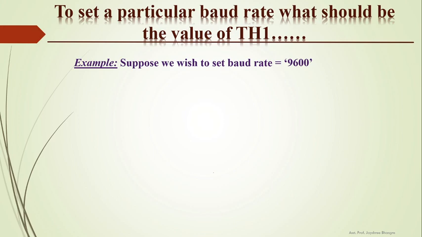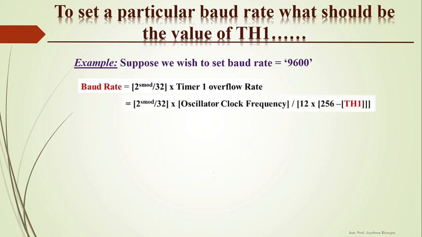Suppose we wish to set this baud rate to 9600. Our formula is baud rate equals 2 raised to SMOD divided by 32 into timer 1 overflow rate, and this timer 1 overflow rate is oscillator clock frequency divided by 12 into 256 minus the value of TH1. Now the baud rate we have decided, that is 9600.